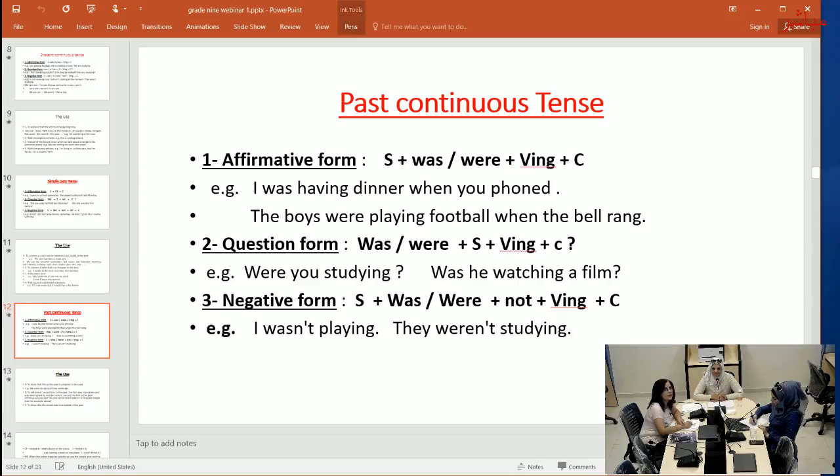Now we will talk about the negative form. Subject, was or were, plus not, plus verb ing, plus the complement. Example, I wasn't playing. They weren't studying. So, as in the present continuous tense we use the verb to be, is or are, with the verb with ing, in the past continuous tense the past of verb to be, was or were, plus verb with ing. And we are talking here about a period of time, a length of time. Next, please.